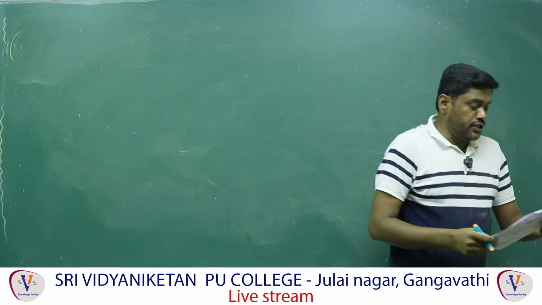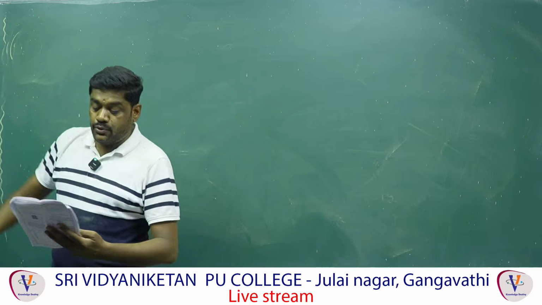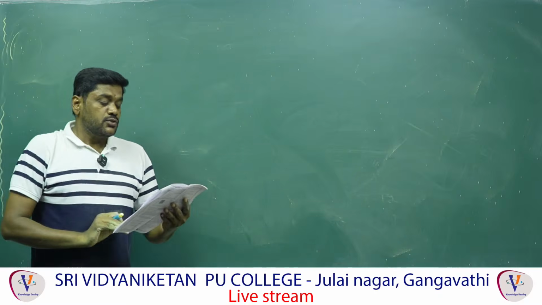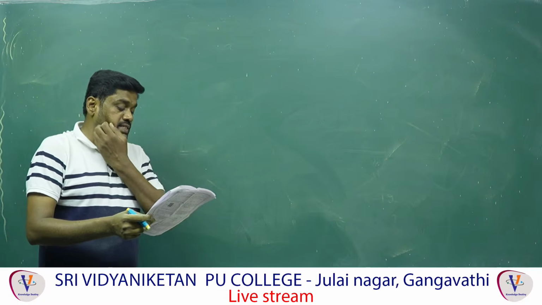Now, question number 28. A body cools from a temperature 3T to 2T in 10 minutes. The room temperature is T. Assume that Newton's law of cooling is applicable.